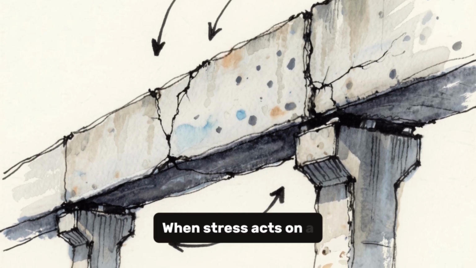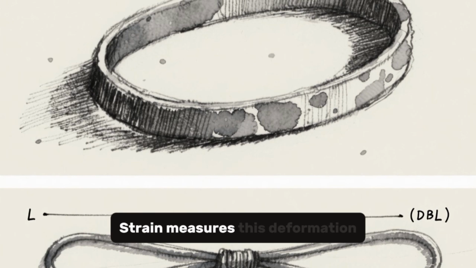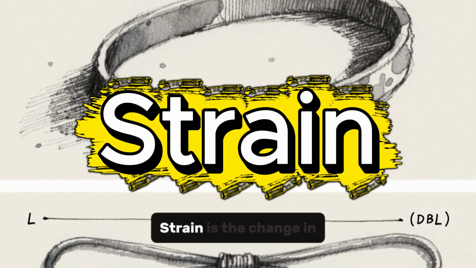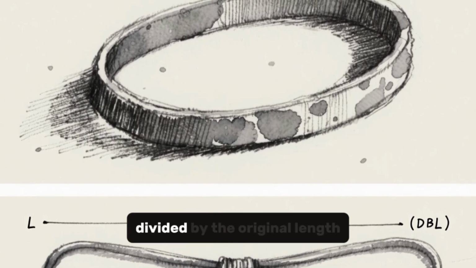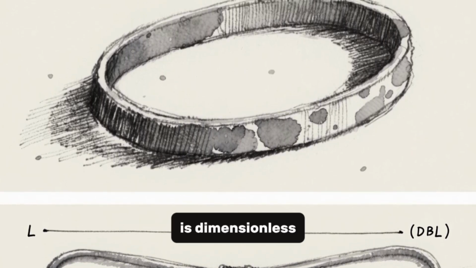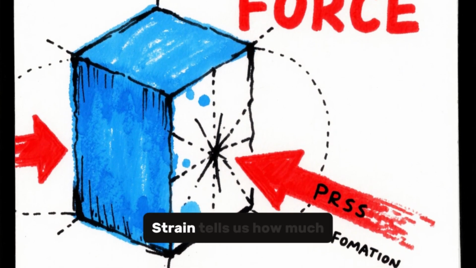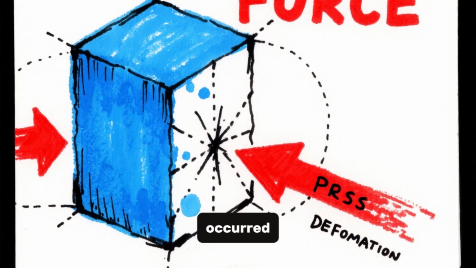When stress acts on a material, something happens. The material deforms, and strain measures this deformation. Strain is the change in length divided by the original length. Strain has no unit, it is dimensionless. Stress tells us how much force is acting. Strain tells us how much deformation occurred.